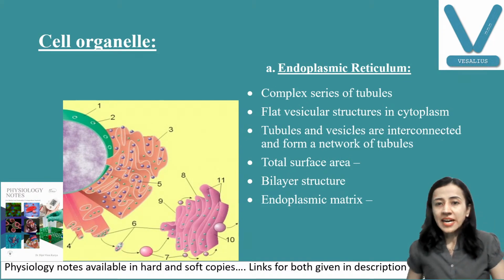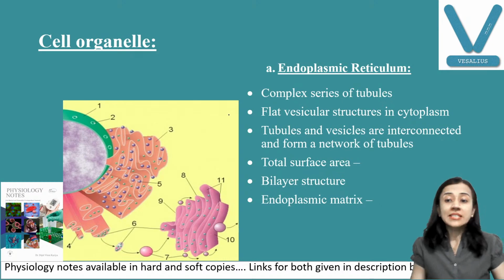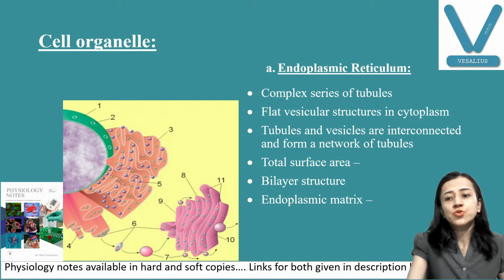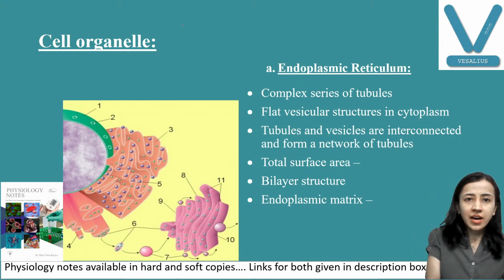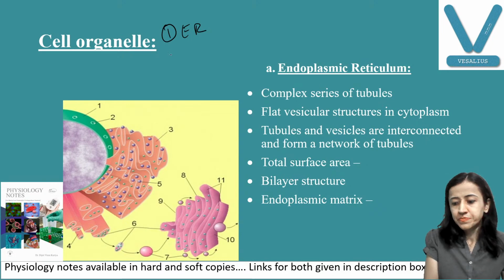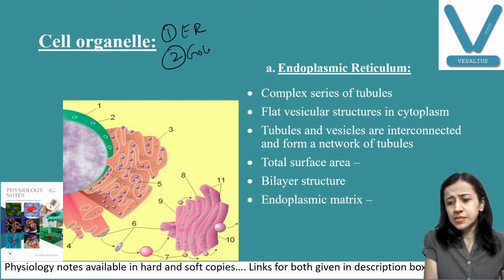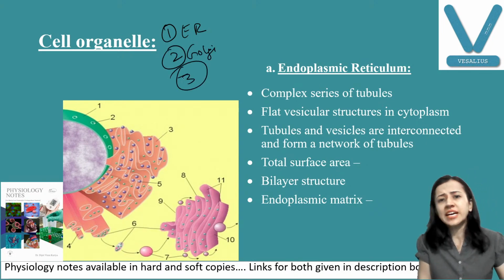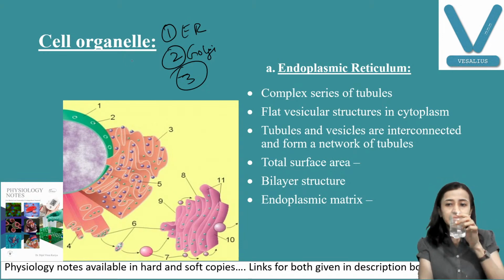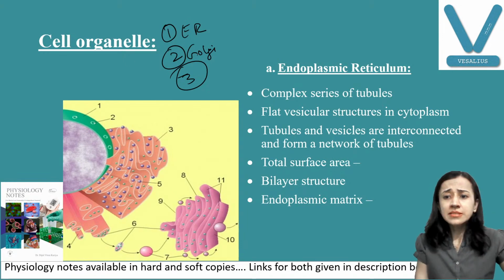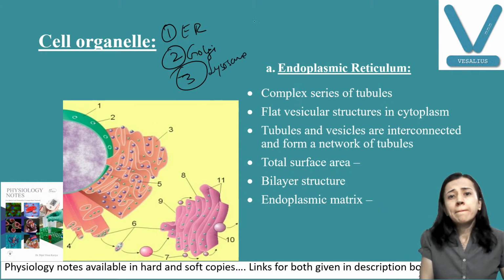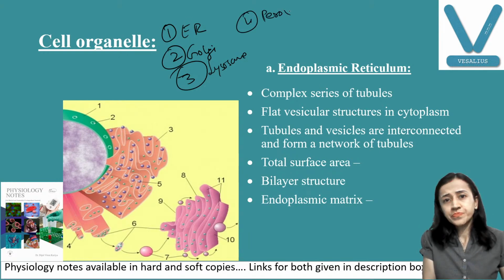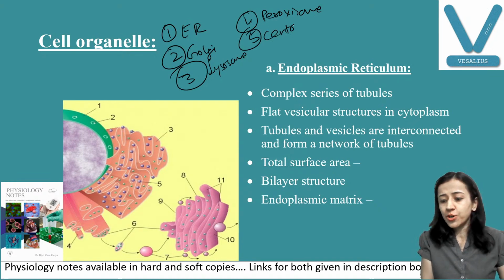Okay. Now, starting with the endoplasmic reticulum, let us enumerate all the cell organelles first. So let us see that we have not forgotten the organelles. Okay. So they are endoplasmic reticulum, 1, Golgi apparatus. If you remember, you can write down in the chat box also. Write down the names. Then lysosome, peroxisome. Okay. 5 number, centrosome or centriole.